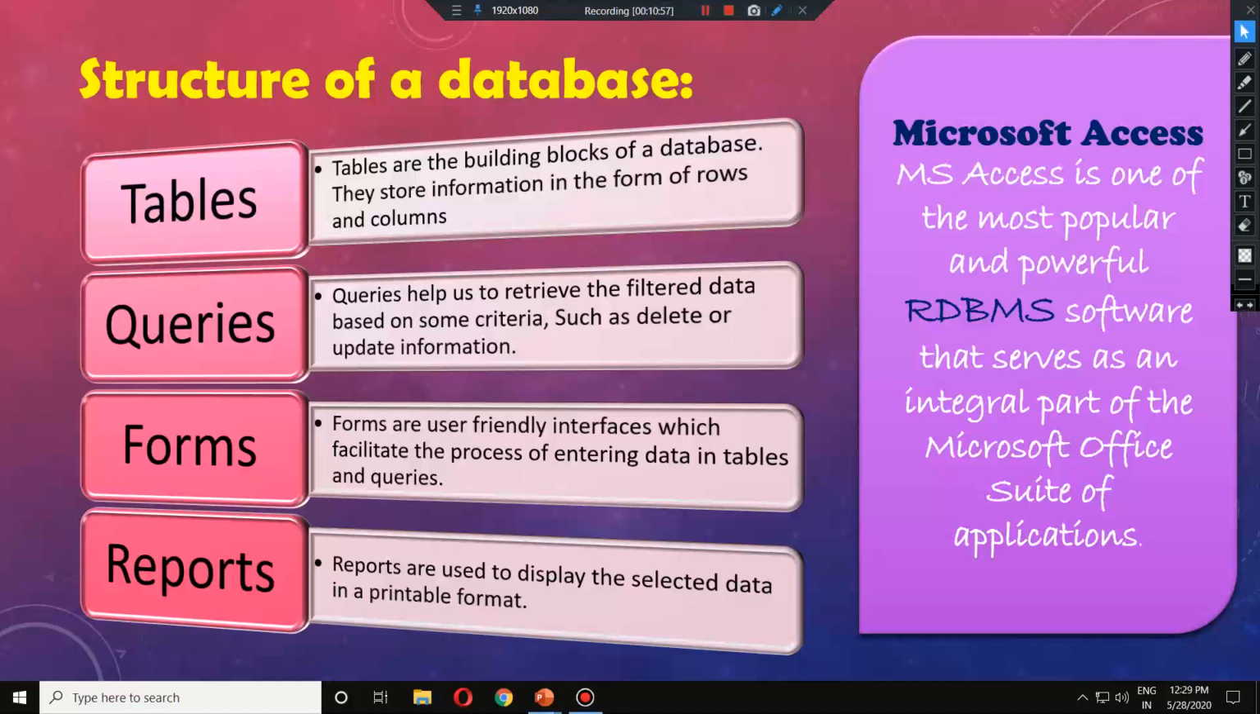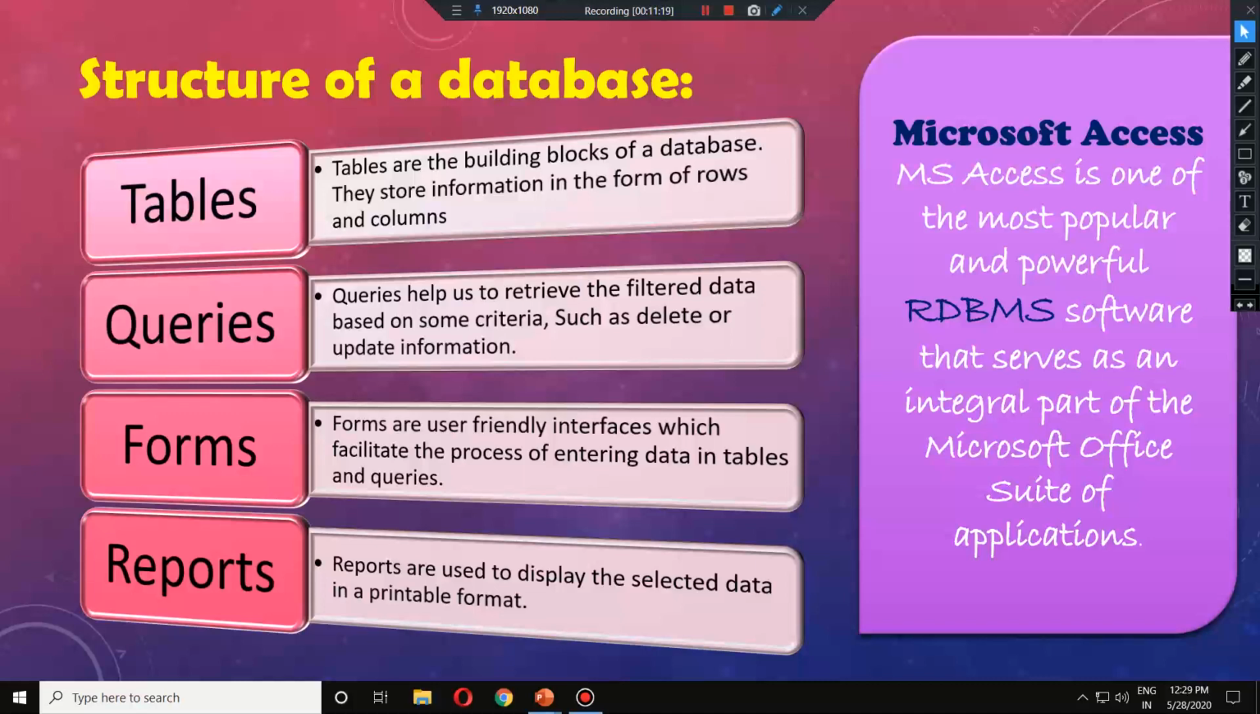So at last, what is left? Suppose I want to extract the data of class 12th. How many students are going to give the exam this year for board? So only class 12th information I'm asking. If that information is asked in a summarized form and in a printable form, that means I can take